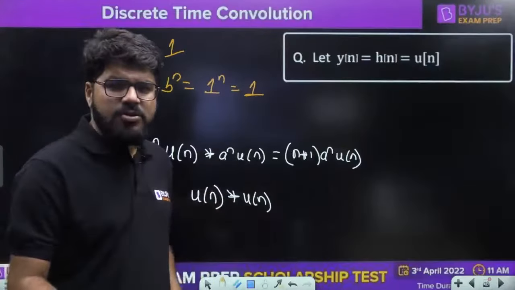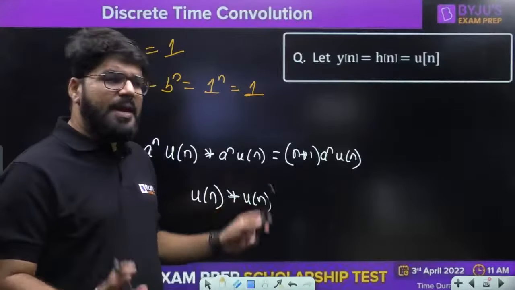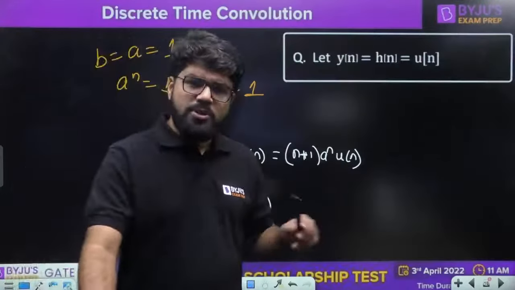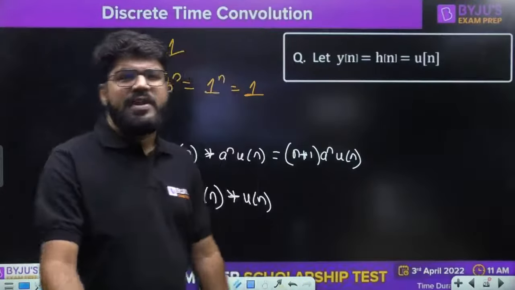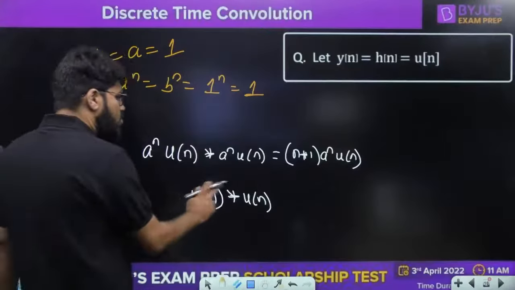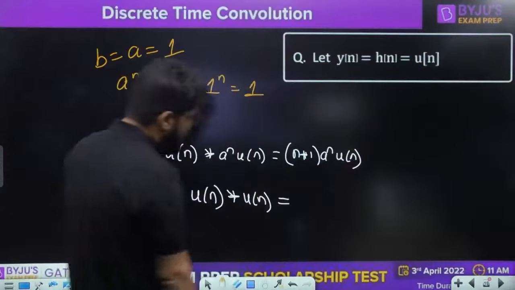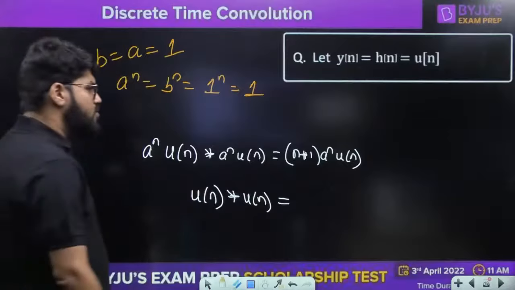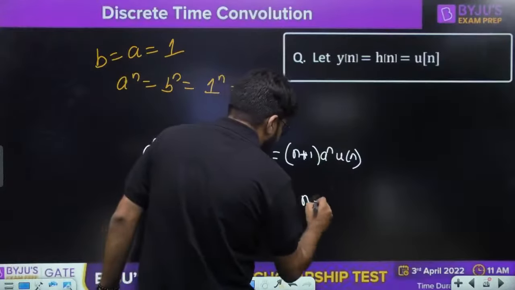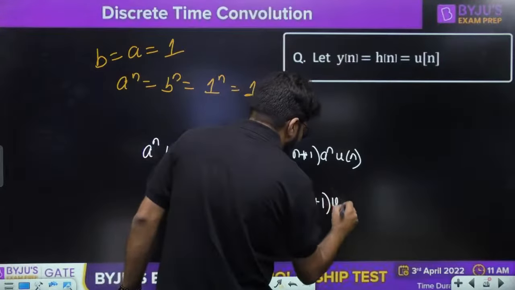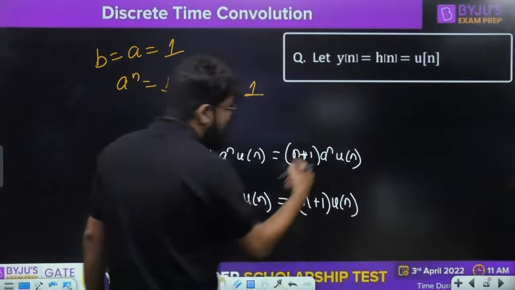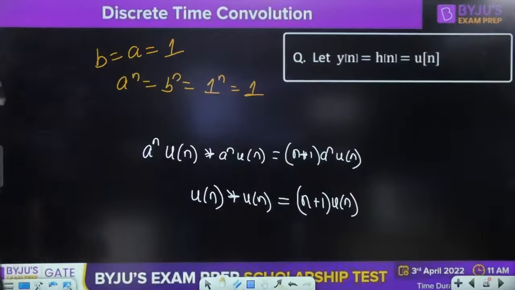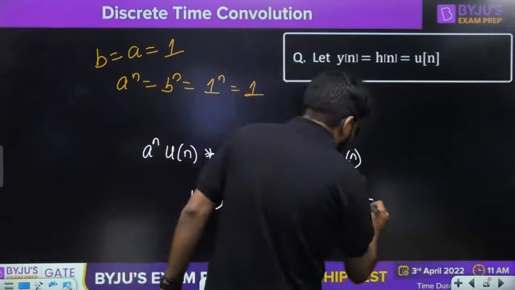I am telling the method also. What formula to be remembered? I am putting it as a box. Method also we should know, so as we are able to solve different varieties of problem. So what is un convolution un, sir? Un convolution un will become n plus 1 un, as a power n is again equal to 1.